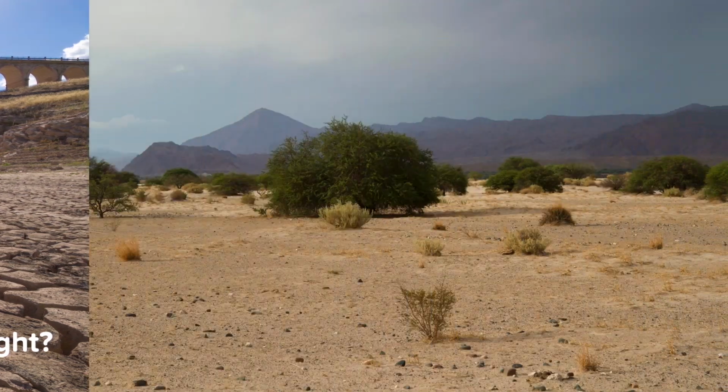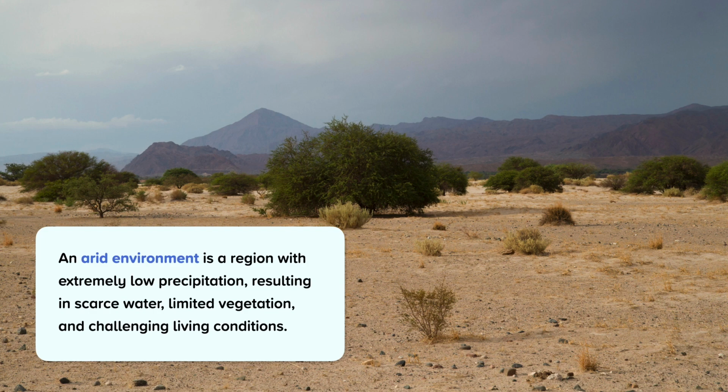An arid environment is a region with extremely low precipitation, resulting in scarce water, limited vegetation, and challenging living conditions. Arid environments are often found in desert biomes, but they can also be found in the Mediterranean and steppe biomes.